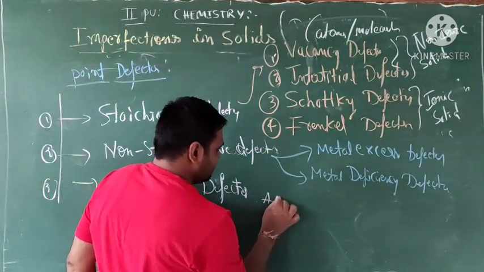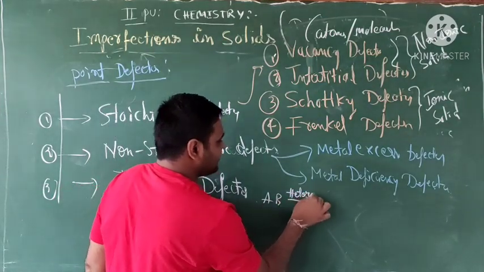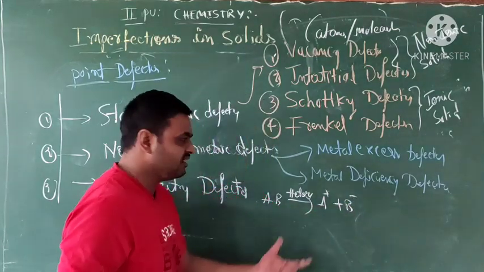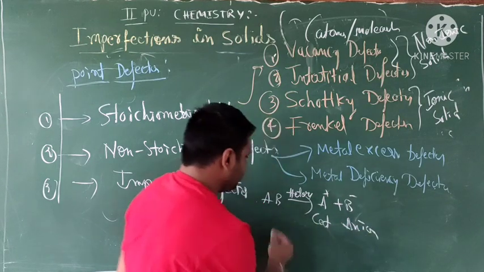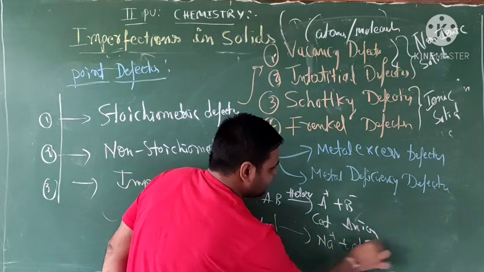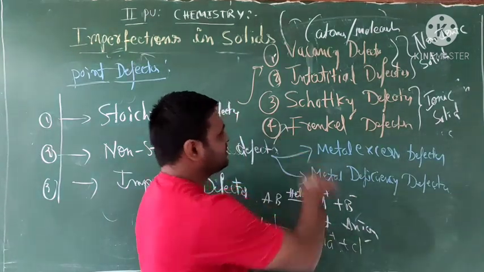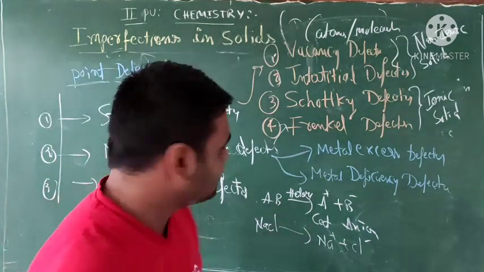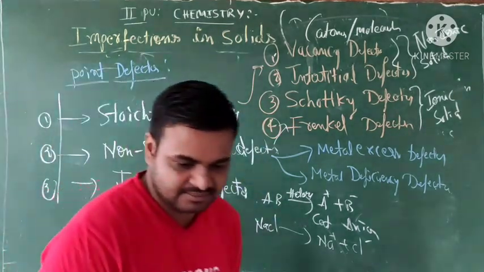For example, we take an AB molecule. AB, one of the molecules, undergoes heterolytic cleavage forming A plus and B minus. What's the meaning of this? This is called what? Cations. This is called anions. For example, you take NaCl, heterolytic cleavage, Na plus and Cl minus. This is what? Ionic solids. Ionic solids are present in these two, Schottky and Frenkel defects. Okay, students, let me go into the detail about the stoichiometric defects.